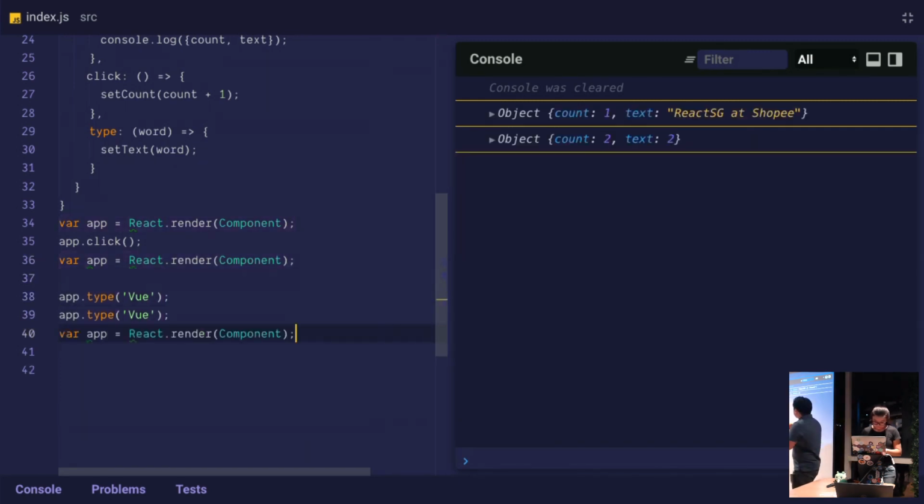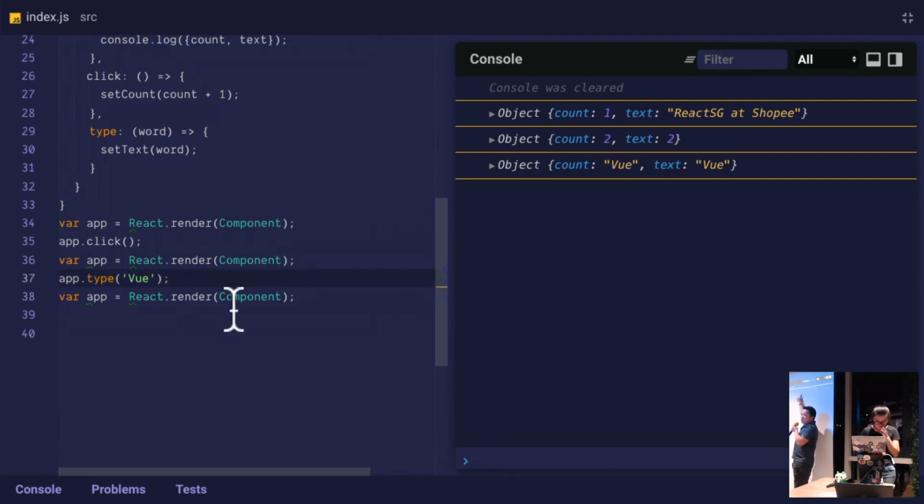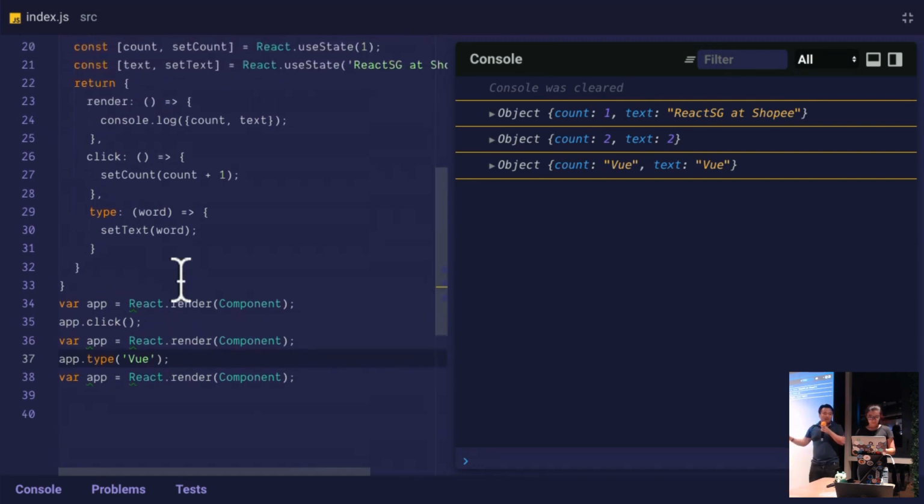Okay, she's got it. So what's happening here is we're trying to click. Click should move the counter from 1 to 2, but it also starts affecting the text state over here. And when you try to set the text state, it's supposed to only update the text state, but it also affects the counter. So we don't have independently moving states. That's a problem for us. Why do we have that?